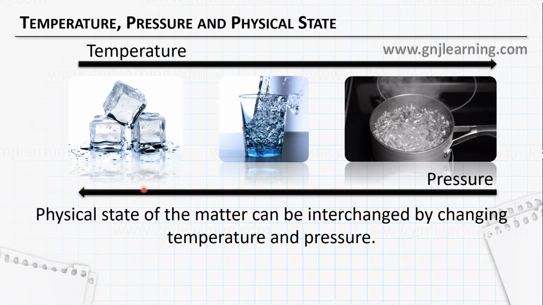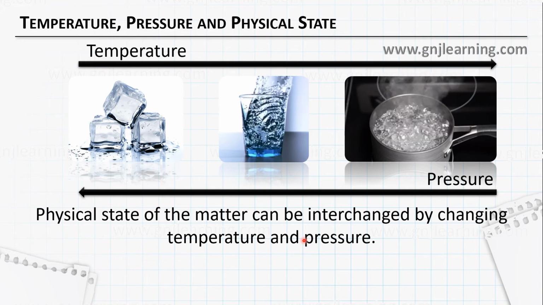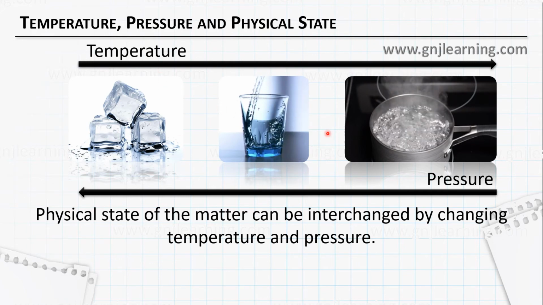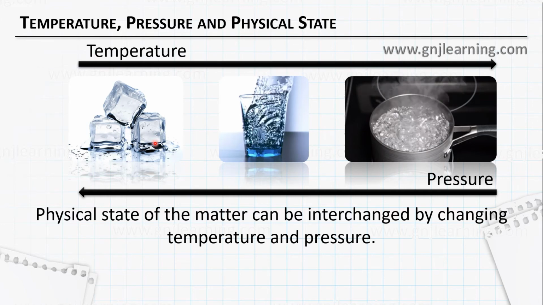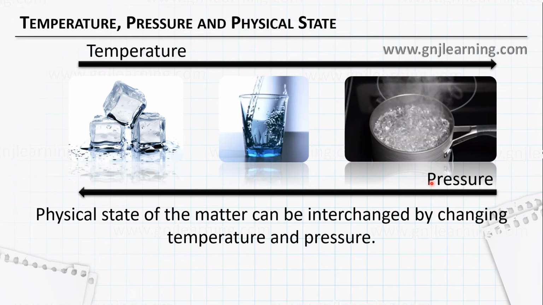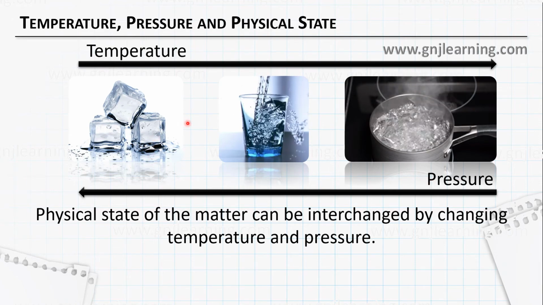So the physical state of matter can be interchanged by changing temperature and pressure. That's the relationship between temperature and the physical state. If you change the temperature, you can change the physical state of matter. And the same is the case with pressure. If you apply temperature, it slowly moves from left to right.